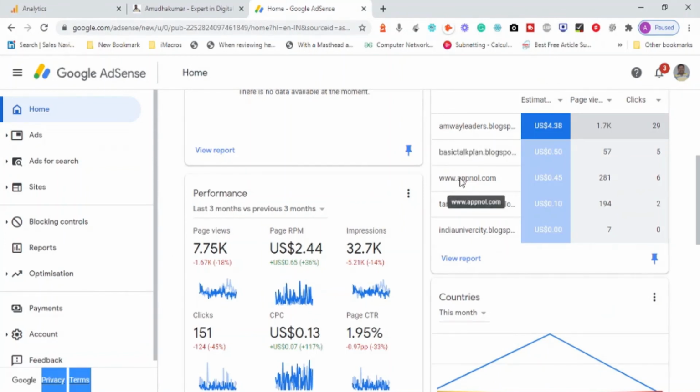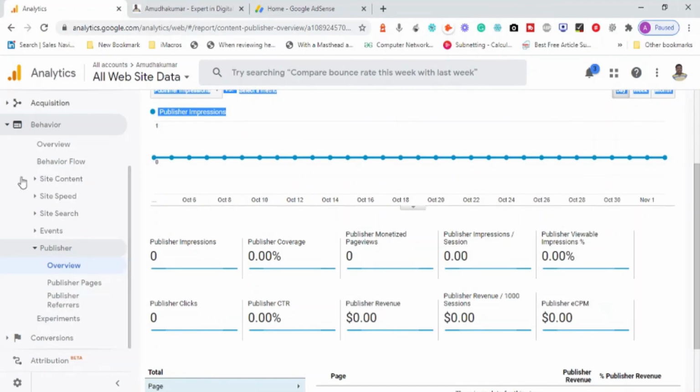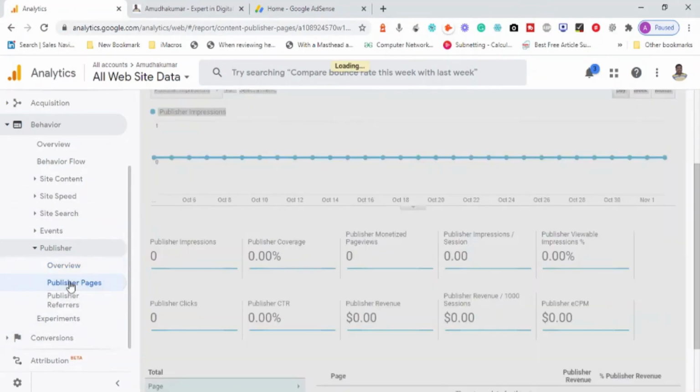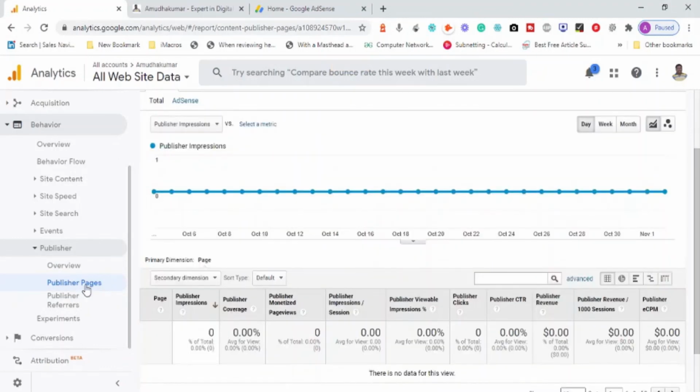Appna.com is shown, Basic Talk Plan is shown, right? And Amber Readers or Blogspot.com is shown, but amudakumar.com is not shown because there is no Google advertisement integrated with amudakumar.com. Okay. So publisher pages, what are all the different pages where my AdSense is integrated? I have not integrated AdSense in my amudakumar.com website. So no content here. Okay.